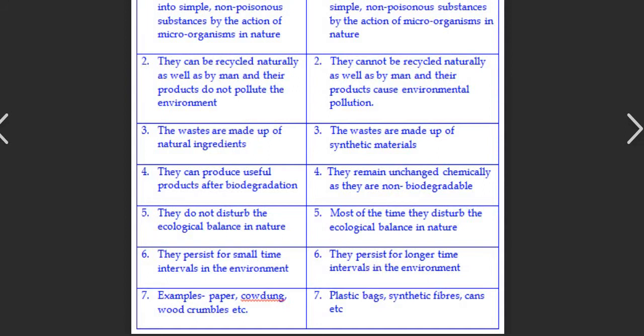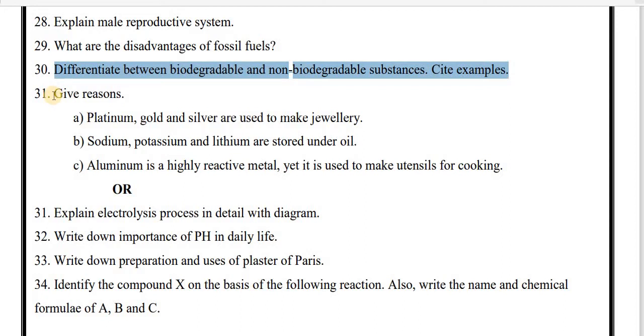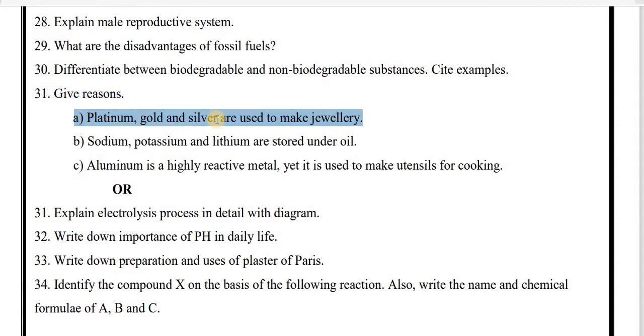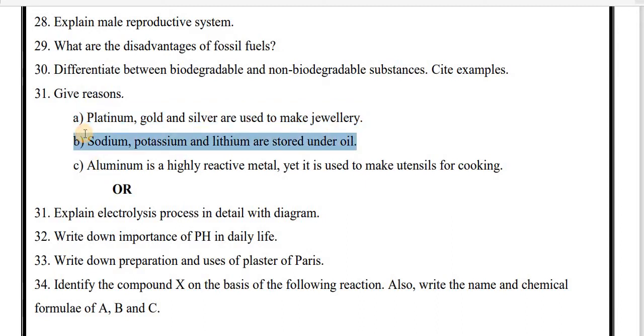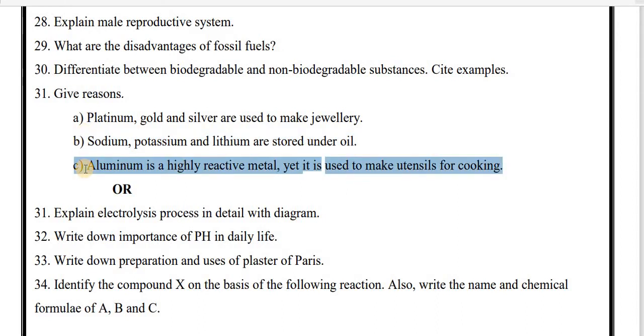Next question, question number 31. Give the reason. A, platinum, gold, and silver are used to make jewelry. B, sodium, potassium, and lithium are stored under oil. C, aluminium is a highly reactive metal but it is used to make utensils for cooking. Let's see in detail. Here we have to write down the reason.